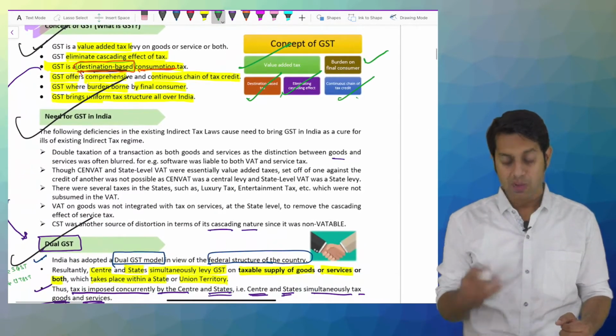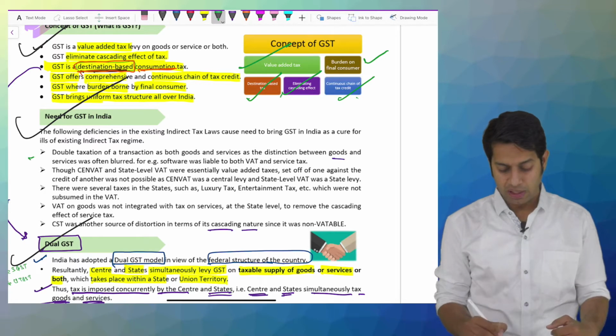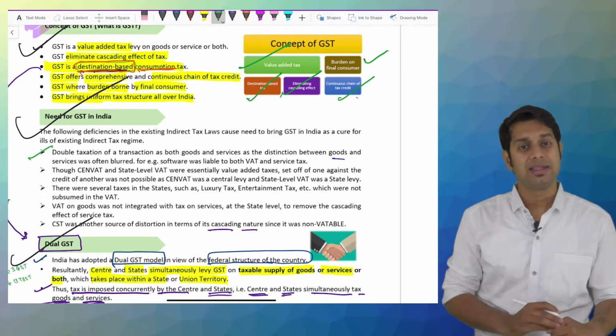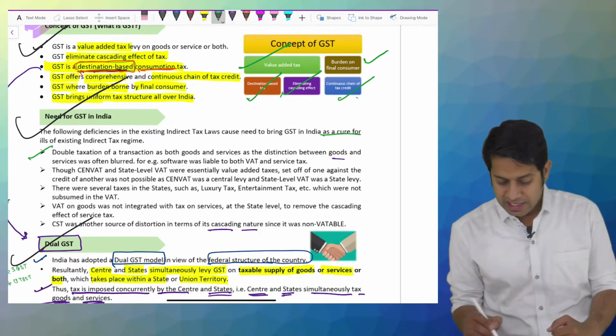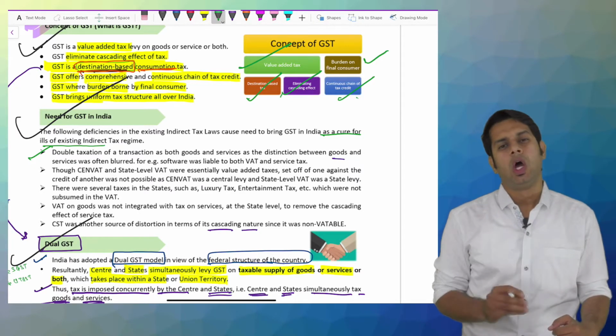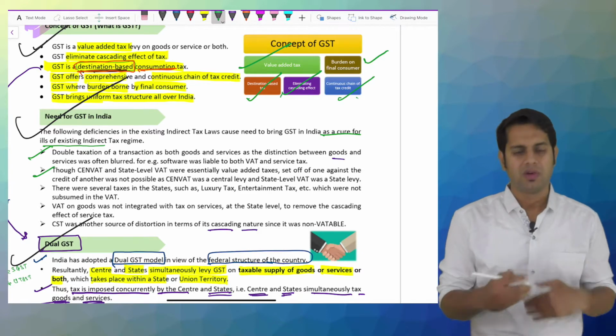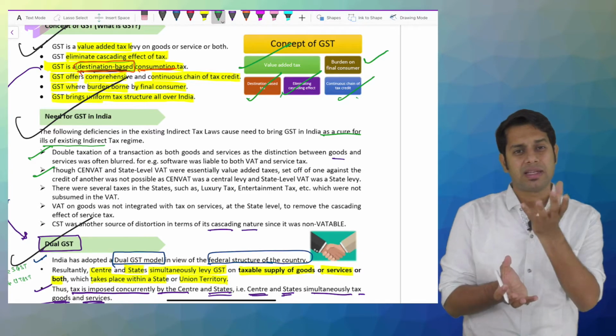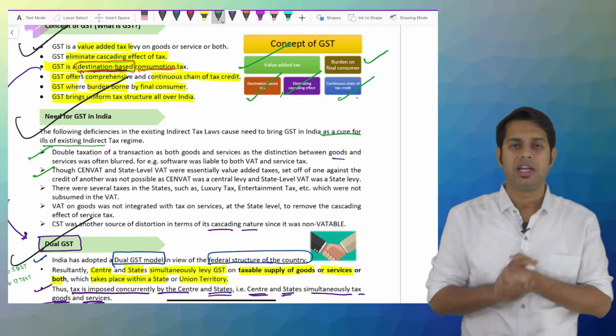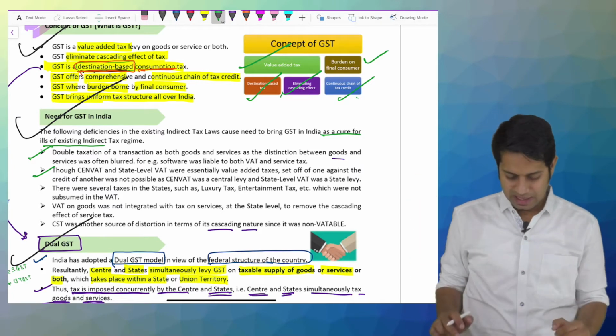Then GST in India, why was there a need of GST in India? What are the deficiencies in existing indirect tax regimes? Or GST is a cure for all ills of existing indirect taxes. What is the reason? Because double taxation was happening. A product was taxed as both goods and service tax. There was no integration of central taxes and state taxes, etc.